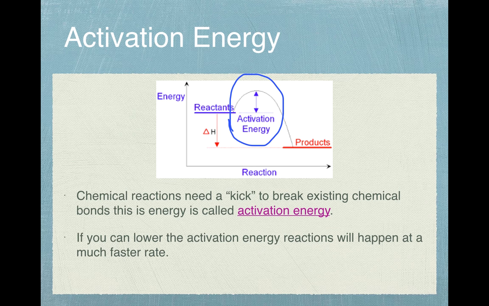That's the activation energy. It's a kickstart to break existing chemical bonds and start the reaction. If you can lower this activation energy, if I lower it, showing the arrow a little smaller, that just means the reaction can happen at a faster rate, which can be good for an organism.